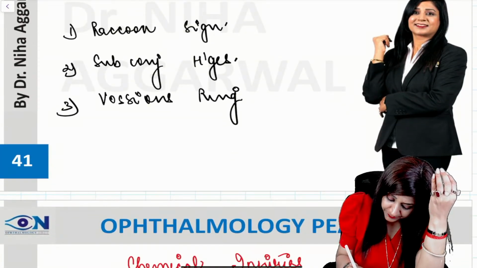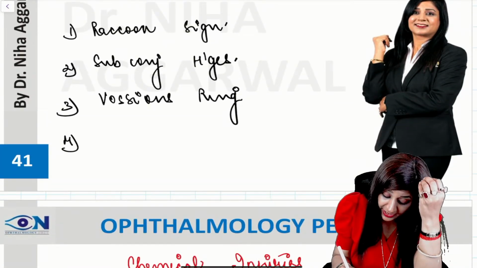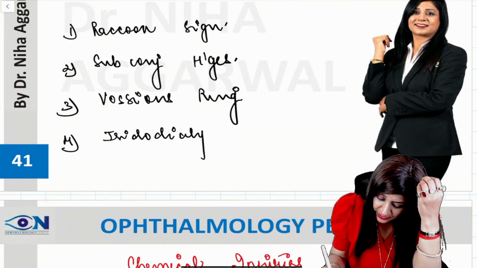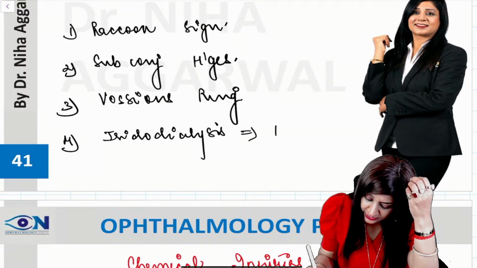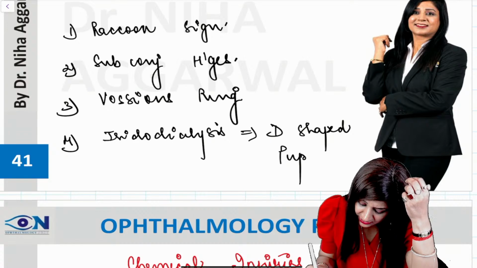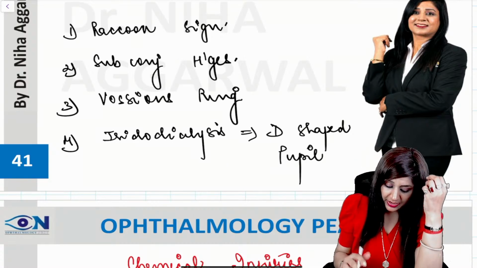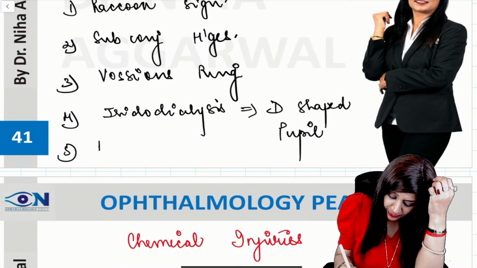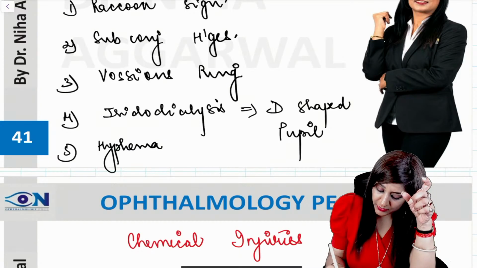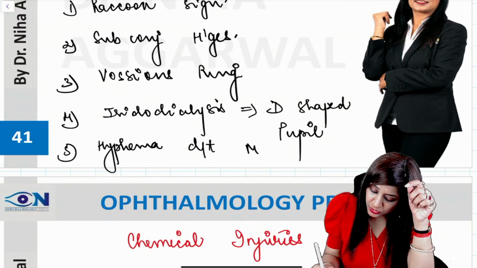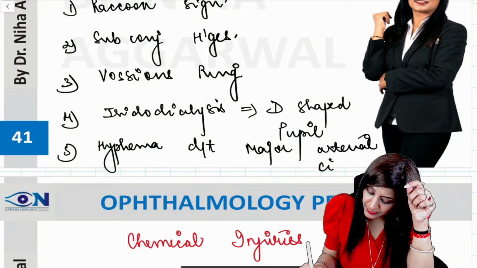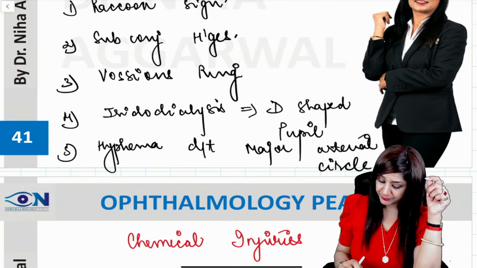We have iridodialysis, which can lead to a D-shaped pupil, and another important thing is hyphema. Whenever we have blood in the anterior chamber due to trauma, it is due to the major arterial circle.